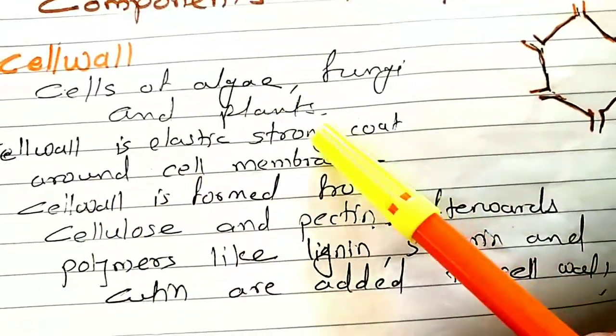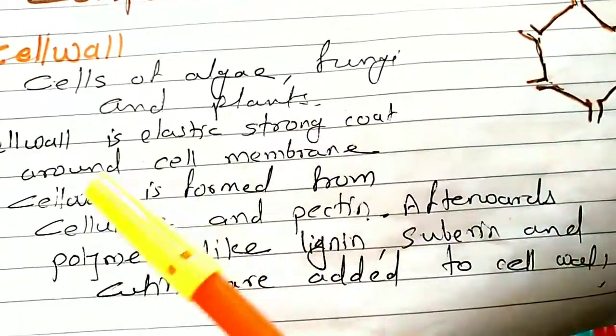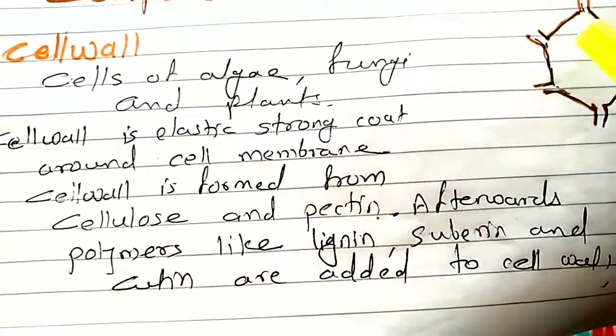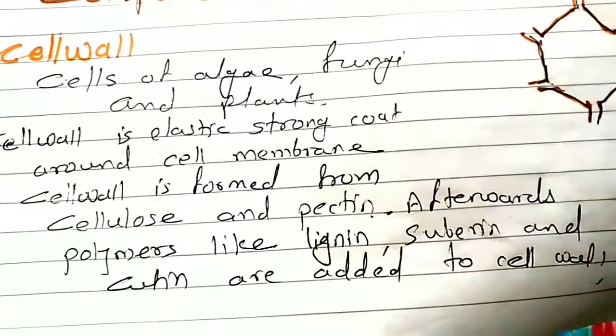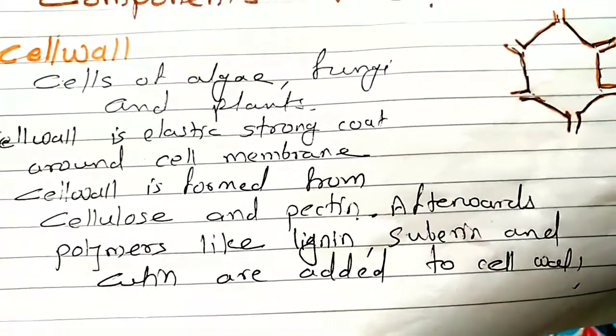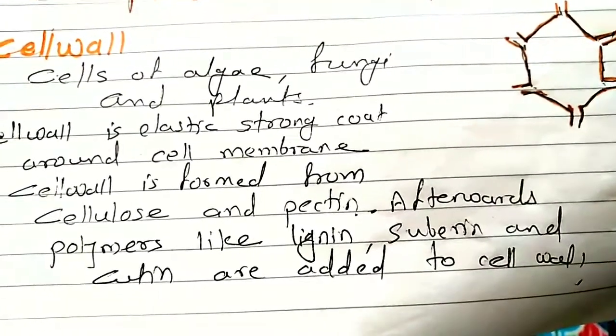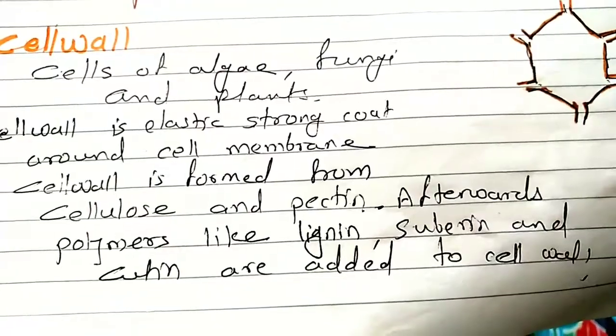The cell wall is elastic and strong. It is an elastic and strong coat around the cell membrane. So it is a protective covering of a cell which is present around the cell membrane.